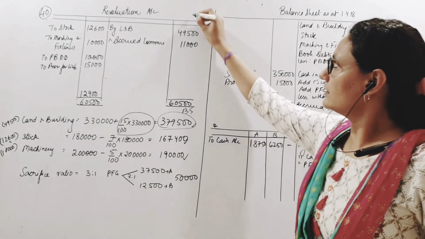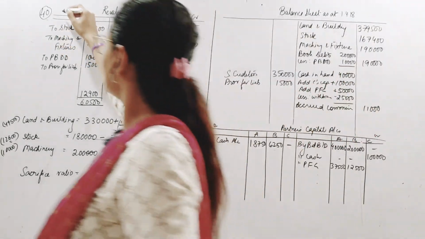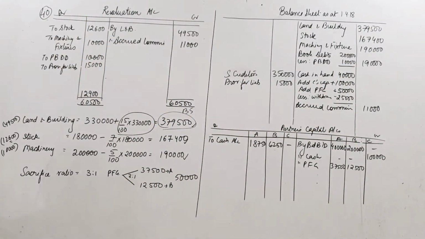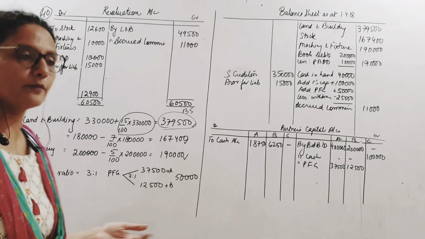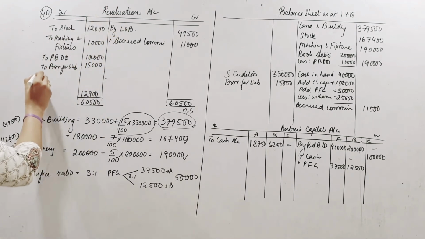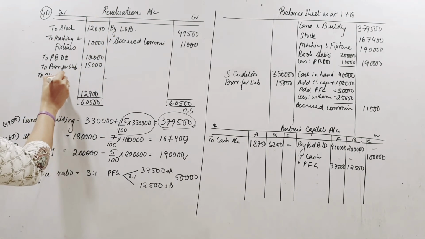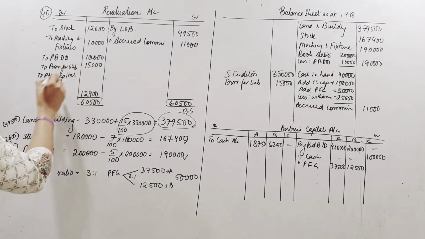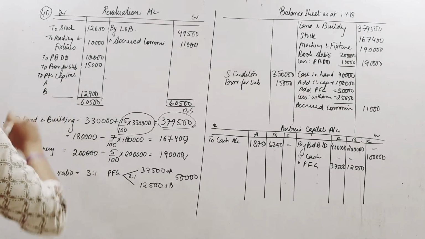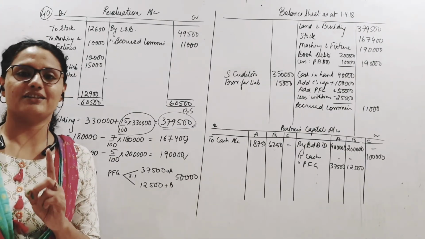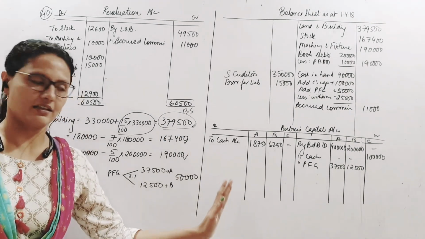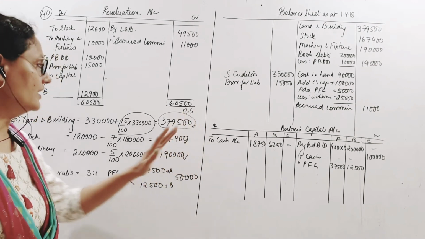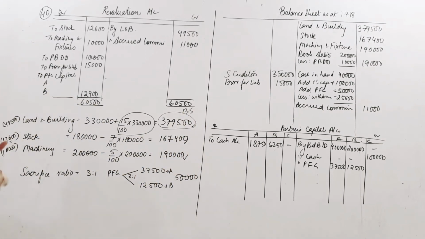Obviously again, credits are more, debits are less. Understood? This is the credit side. Revaluation account, I told you it's a nominal account. Right? Now this profit is to be credited to the old partners in the old ratio, journal entry, revaluation account debit to partners, capital accounts A and B in the old ratio, not sacrifice. PFG is shared in sacrificing ratio, but this gain will be in the old ratio.